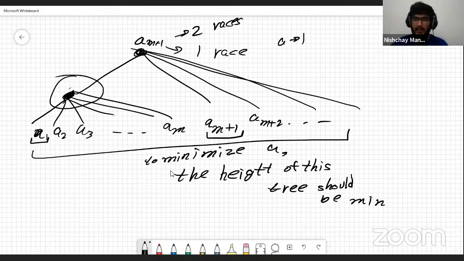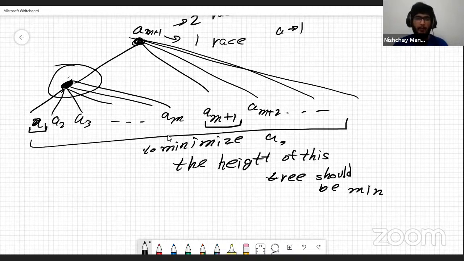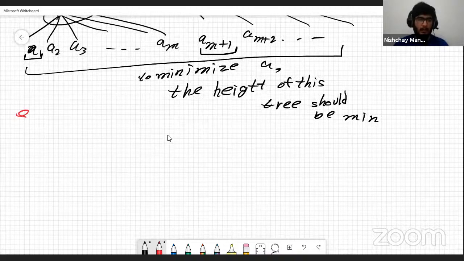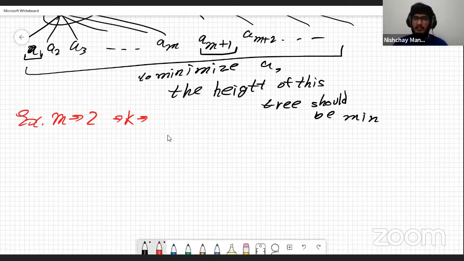Let's take an example here, because I feel not many people would have got this. Let's take an example where M is 2, and K is, let's take this as 2 as well. So in an arrangement of races that I'm going to have, I have the first horse here, the second horse here, the third horse here, 4 horses here. There are going to be 4 horses because 2 to the power 2 is 4, right?